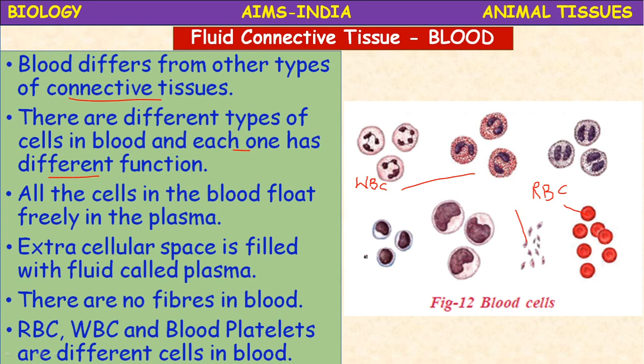Lymphocytes, these are monocytes, these are basophils, these are neutrophils, these are eosinophils. There are different types of WBC. These 5 are different types of WBCs. And this is the blood platelet, and these are RBC. These are the different types of cells present in the blood.